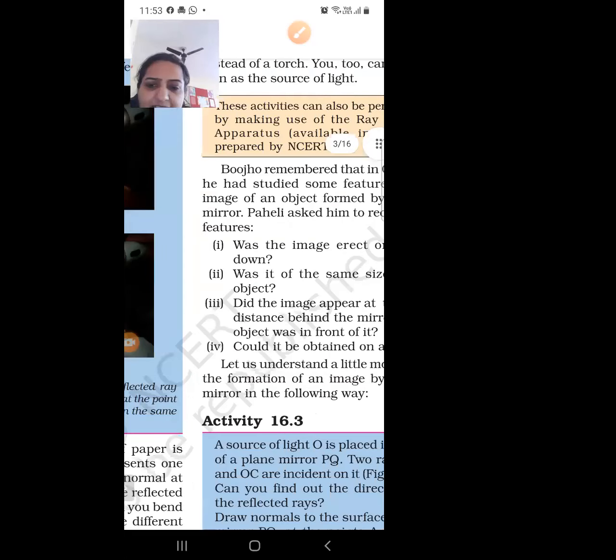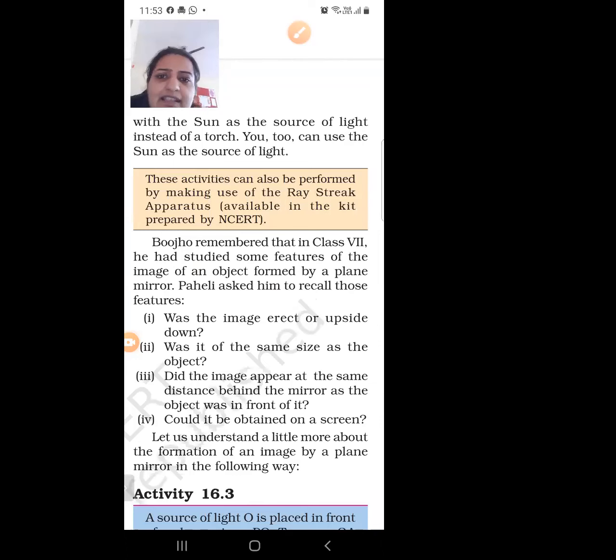So we can also do this activity with the help of sunlight if torchlight is not present. These activities can also be performed by making use of the ray stick apparatus available in the kit prepared by the NCERT. So we can also do this activity with the help of the NCERT kit.